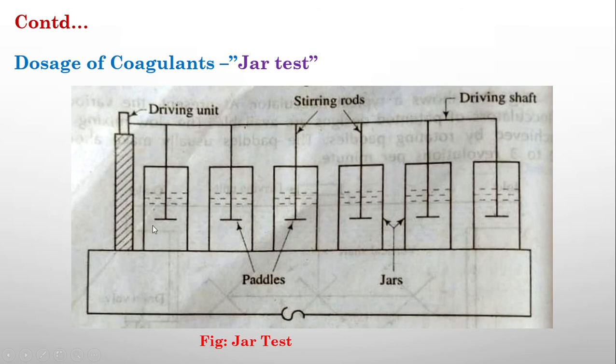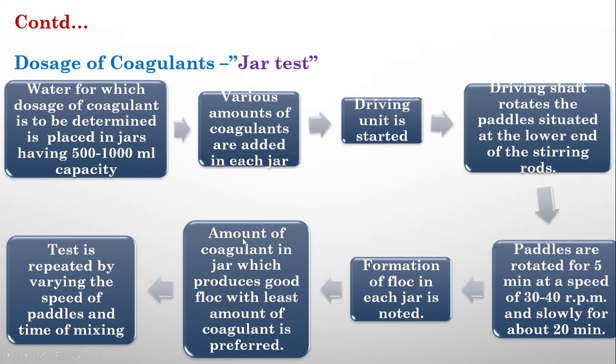When the coagulants are mixed, flocs will be formed and sludge will be deposited at the bottom, and we will analyze the type of the sludge or the flocs formed. The amount of coagulant in the jar which produces good floc or good sludge with the least amount of coagulant is preferred as the good dosage. That particular dose will be used for removing the sediments from water. The test is repeated by varying the speed of paddles and time of mixing. So this is the jar test for finding the dosage of coagulant.